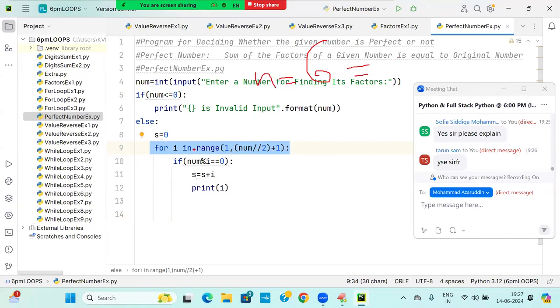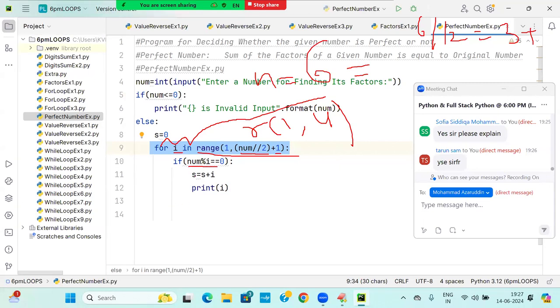N is equal to 6. What is the for loop? First understand this range: range of 1 comma 6 divided by 2, which is 3. 3 plus 1 is 4. So for I in range of 1 comma 4, what is the value of I? 1. num 6 percent I: 6 percent 1 is equal to 0. True. S value is 0 plus 1, 1. Print 1.